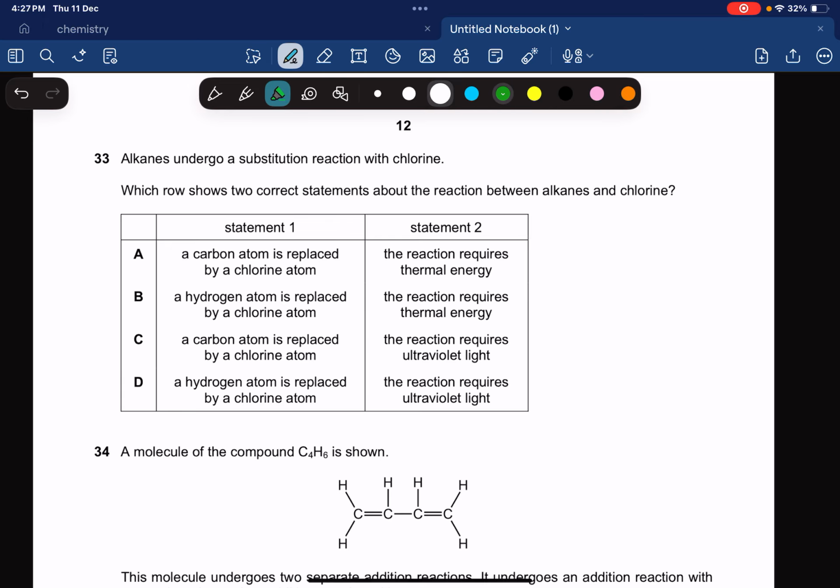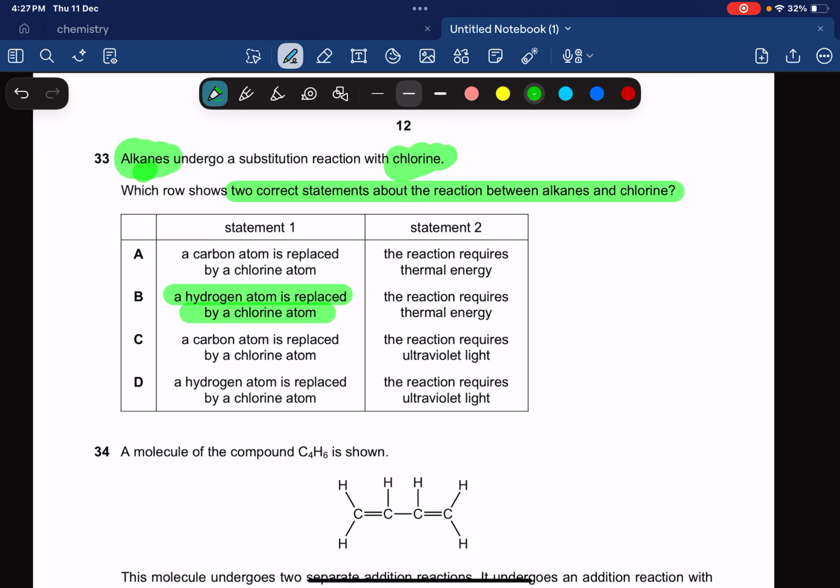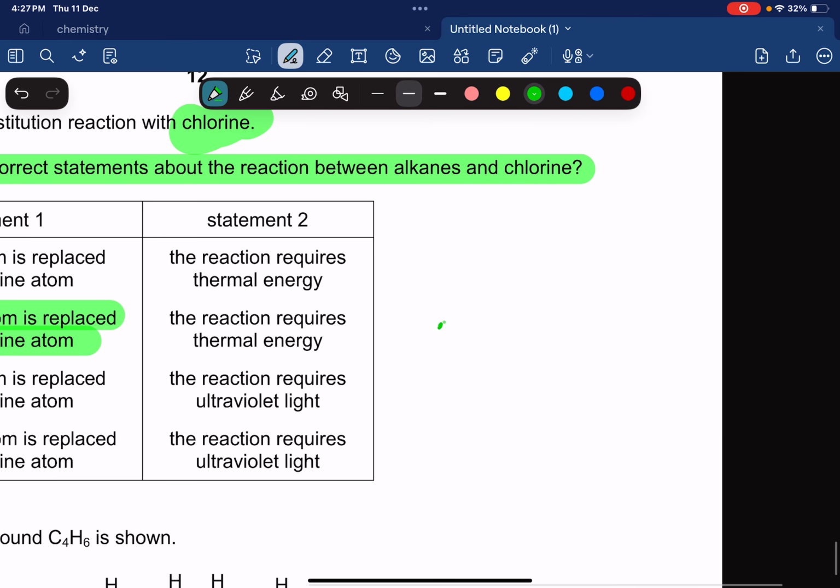Which wrote two correct statements about the reaction between alkanes and chlorine. Okay, so we have alkanes and we have chlorine. A carbon atom is replaced by a chlorine atom. No, a hydrogen atom is replaced. So what basically happens in this reaction is, you should know this thing, that you have an alkane.